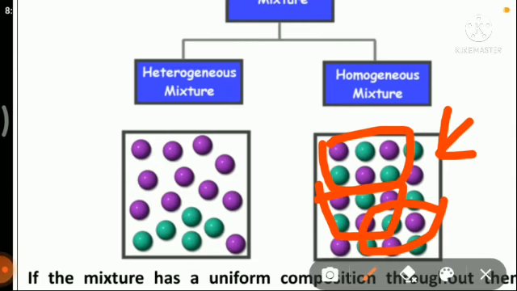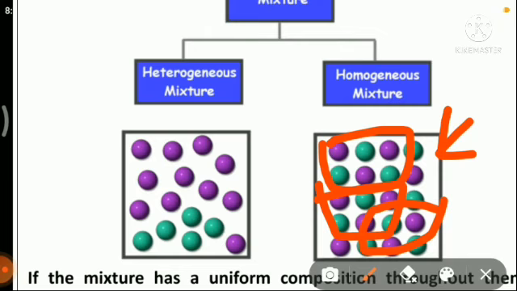That means each of the components of a mixture is mixed so well that at every part of the mixture you will see the same numbers of components. So if three balls are mixed with two balls, then at every part of the mixture you will only see that ratio.